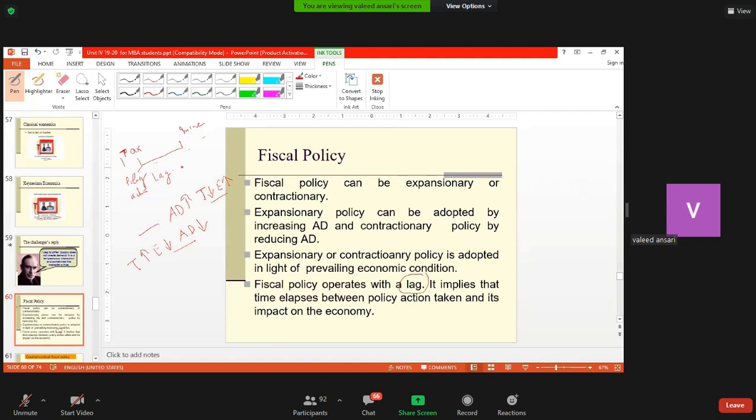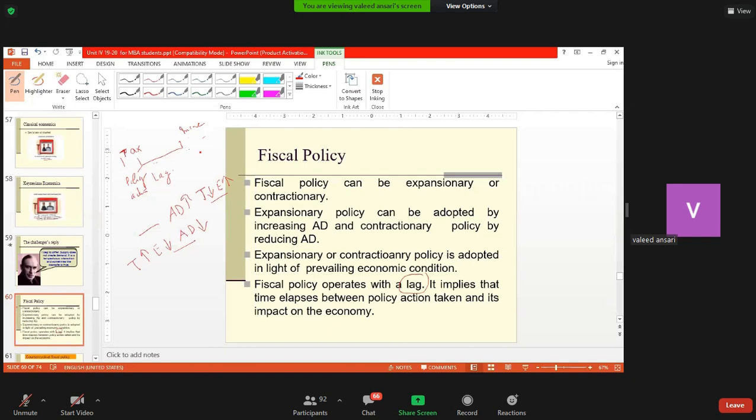But fiscal policy's lag is very small in comparison to monetary policy, because monetary policy operates via interest rates, and its effect may take 6 to 9 months to transmit to the real economy. Fiscal policy has an immediate effect, which does not involve much lag.